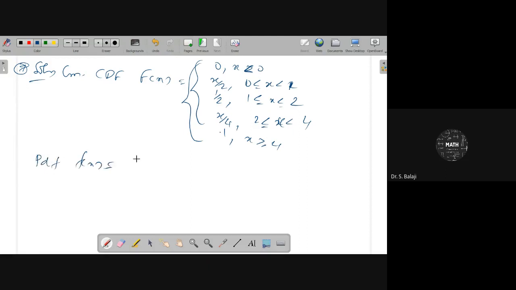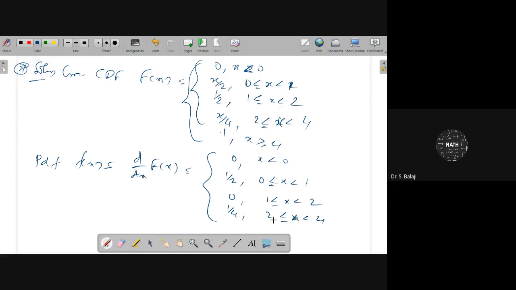The PDF, small f of x, equals d by dx of capital F of x. Same range you can use here. Differentiating: 0 for x less than 0, 1 by 2 for 0 less than or equal to x less than 1, 0 for 1 less than or equal to x less than 2, 1 by 4 for 2 less than or equal to x less than 4, and 0 for x greater than or equal to 4.